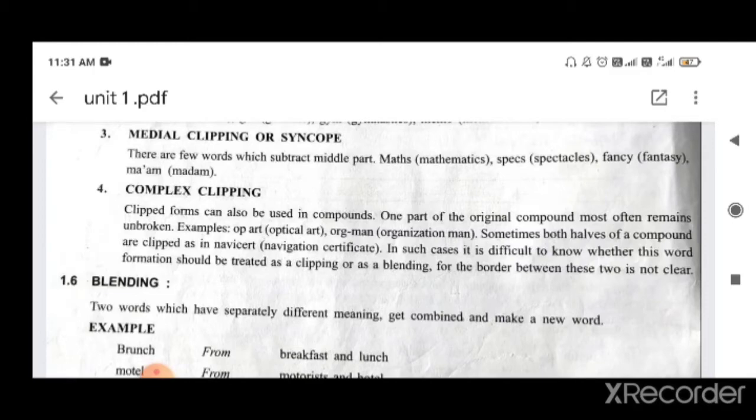Complex clipping. Clipped forms can also be used in compounds. One part of the original compound most often remains unbroken. Example, op art, optical art. Org man, organization man. Here we are taking from two words. So organization man means org man.